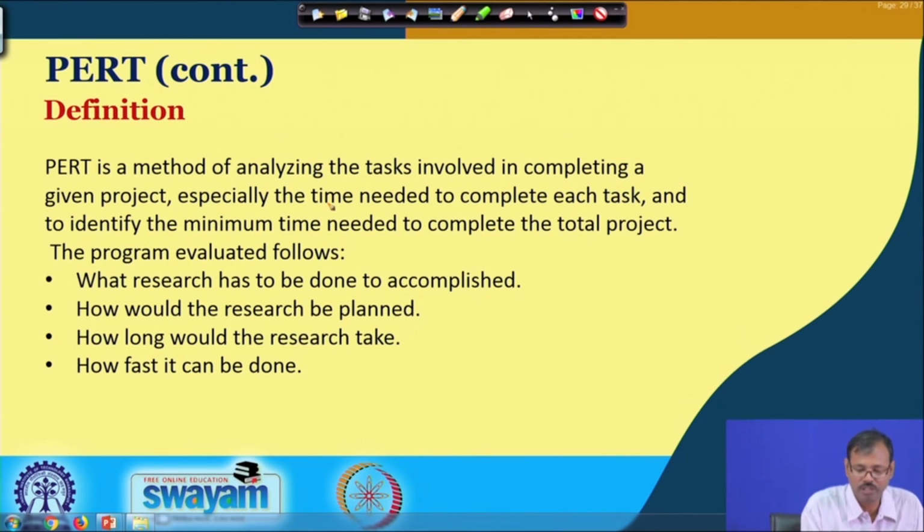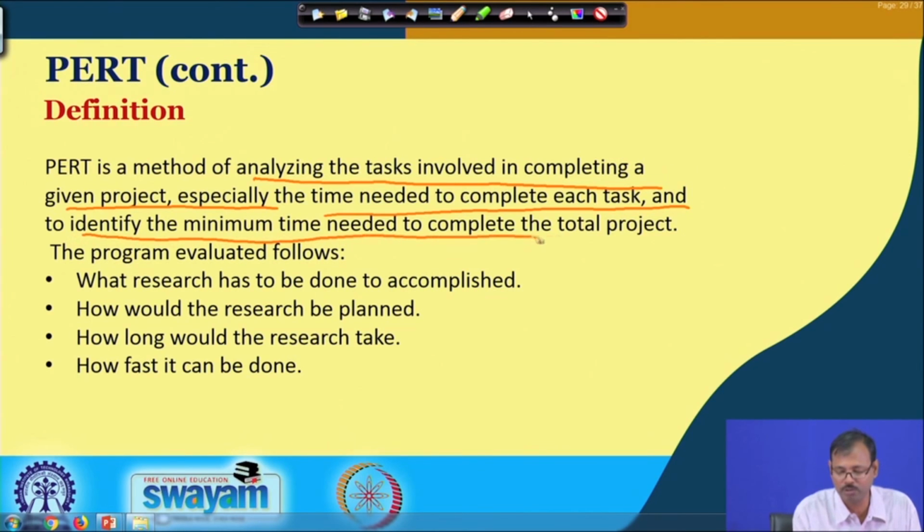So, PERT is a method of analyzing the tasks involved in completing a given project, especially the time needed to complete each task and identifying the minimum time needed to complete the total project, where each task time is not fixed and is not essentially known to the user. This type of probabilistic task is addressed with the PERT system.